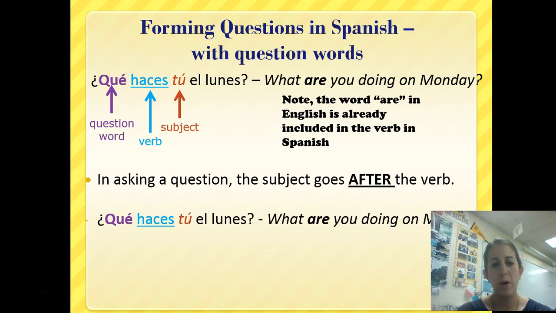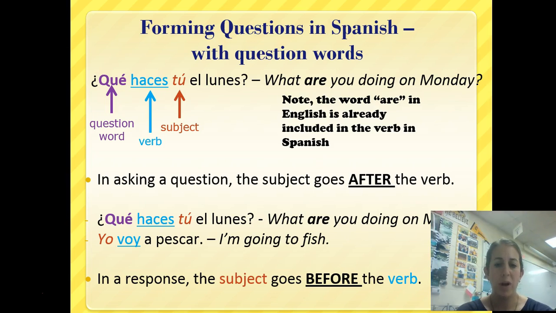So, how do we respond to this? ¿Qué haces tú el lunes? What are you doing on Monday? Yo voy a pescar. I'm going to go fish. So notice, yo voy a pescar, in Spanish one sentence, our subject goes before our verb. So yo voy. What are you doing? I'm going to go fishing. Makes sense? Please make sure that you're jotting down any questions that you may have so we can go over those in class.